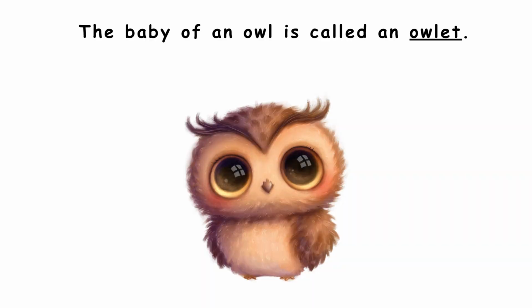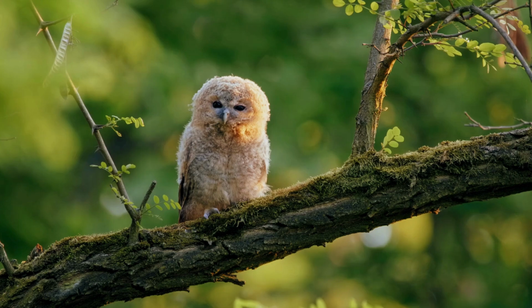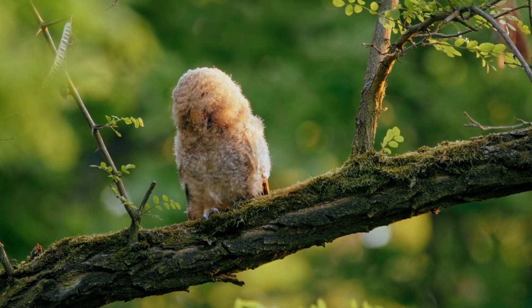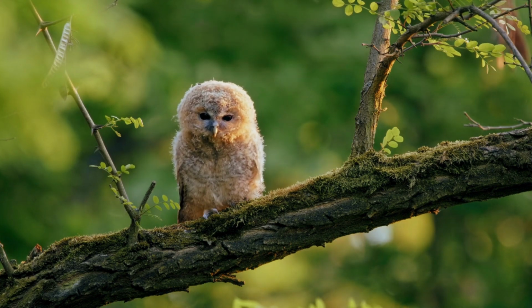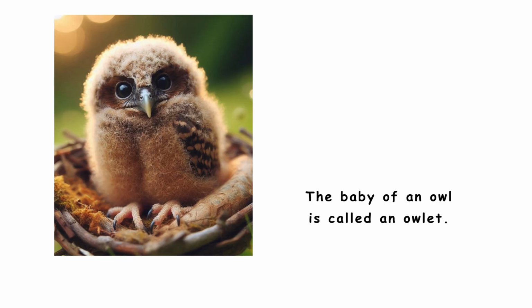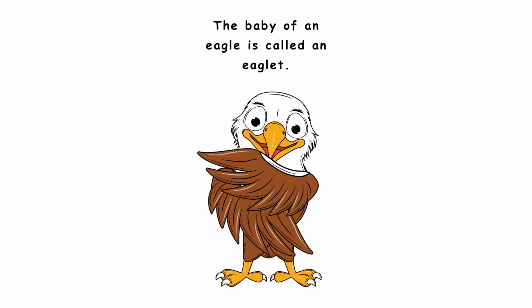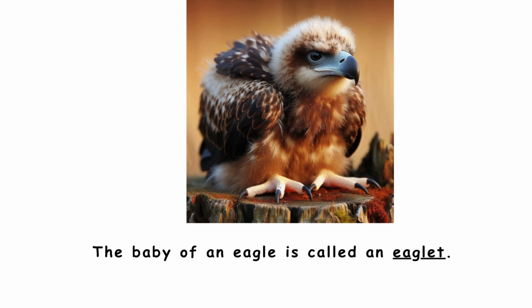The baby of an owl is called an owlet. The baby of an eagle is called an eaglet.